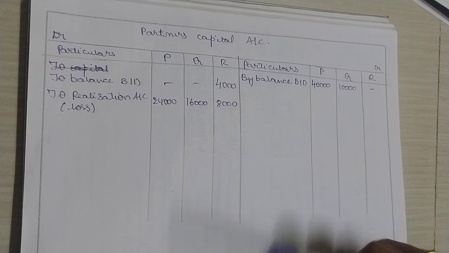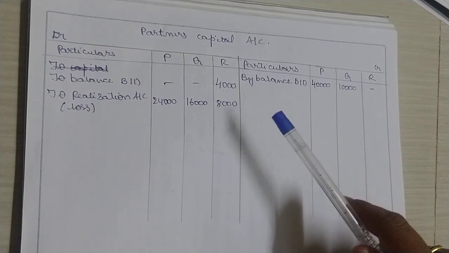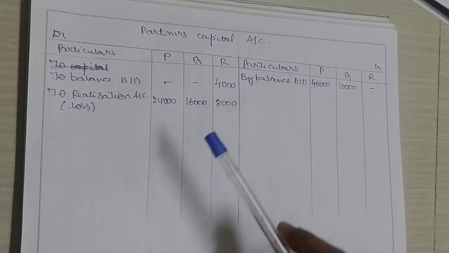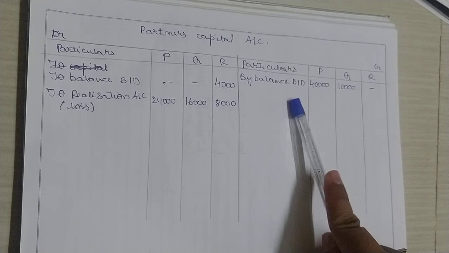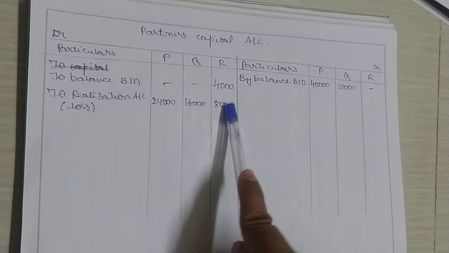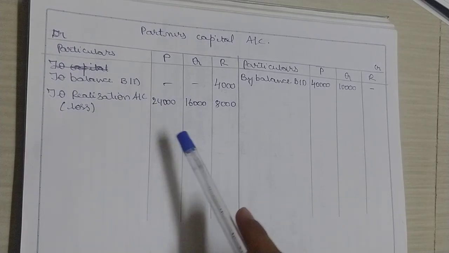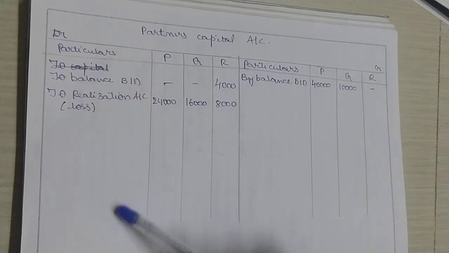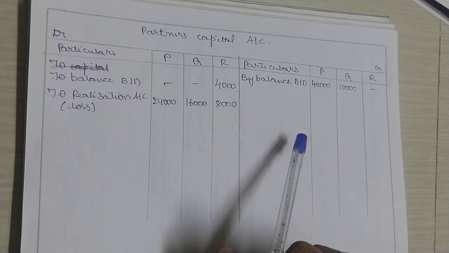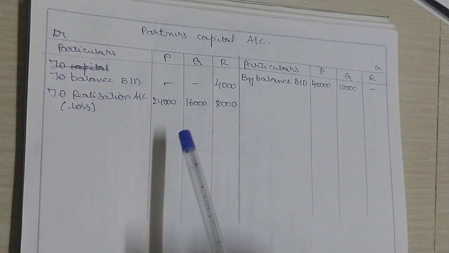Yes, the second account we have to prepare in this kind of problem is partners' capital account. First write down the basic common things. Bring the balance down, that is P and Q showing credit balance and R showing debit balance, and realization loss you have to get it. If you have any reserve fund, share it. If you have any profit and loss account, profits or losses, even share it among the partners in their profit sharing ratio.